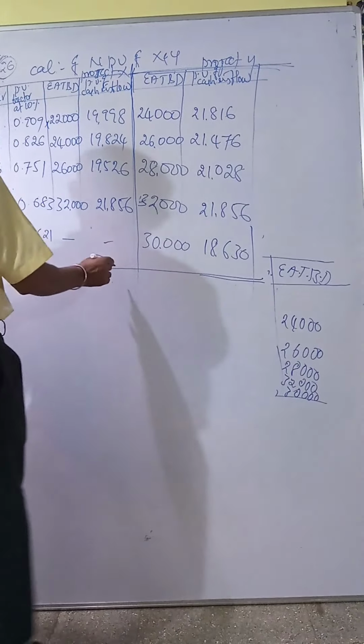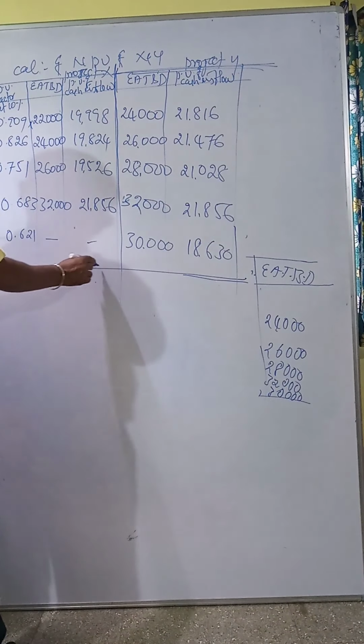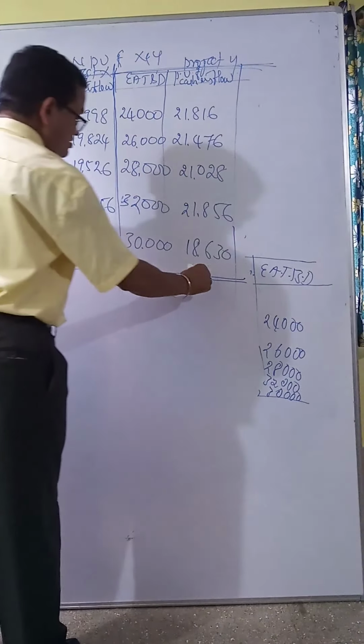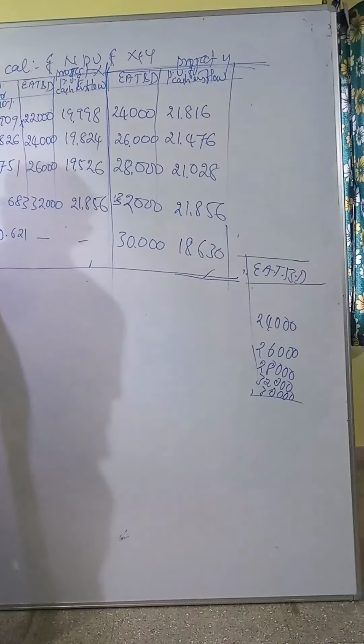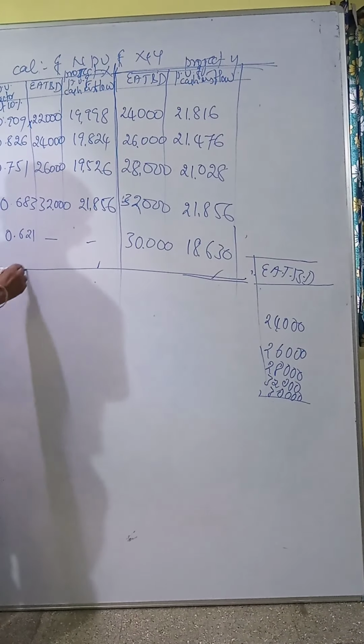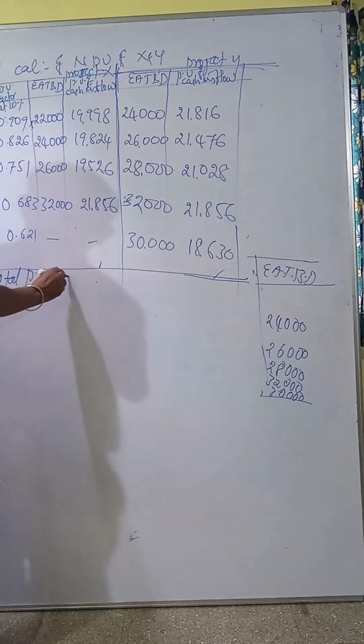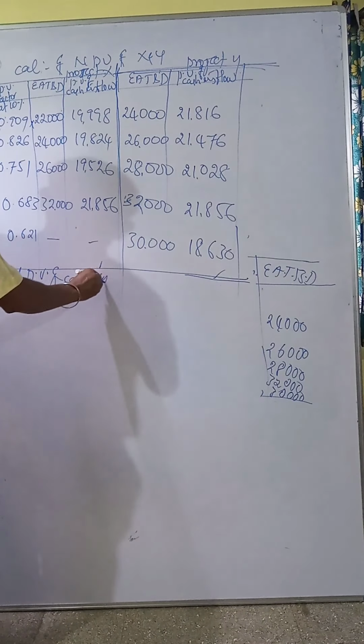Now total these two columns, this column and this column. You will get the total present value of cash inflow.